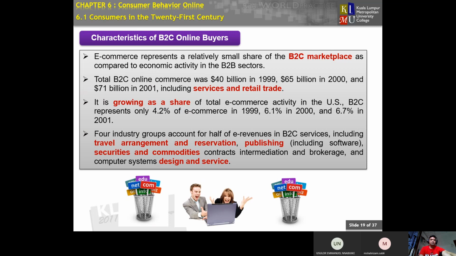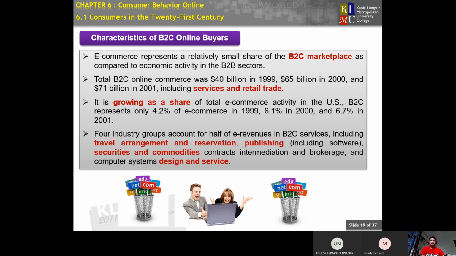When we talk about the characteristics of B2C, or business to consumer, online buyers in the 21st century, the slide is just for educational explanation of the characteristics of business to consumer online buyers.